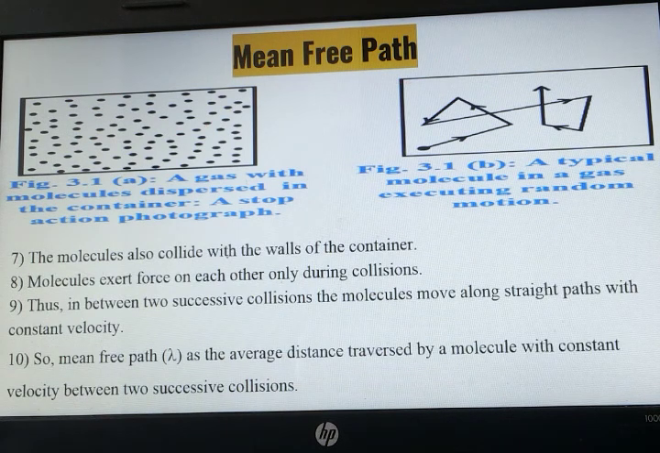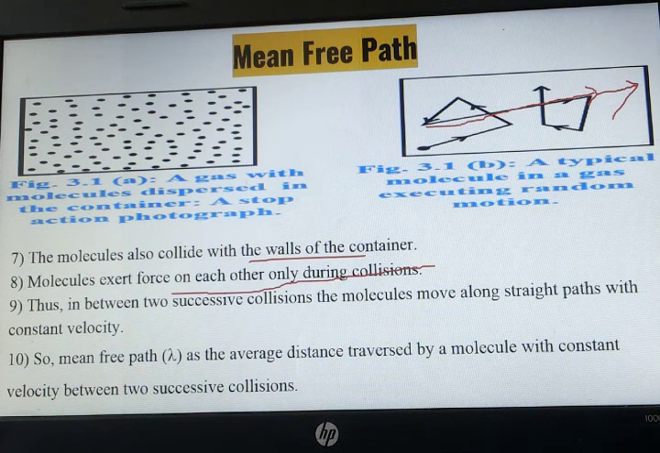The molecules collide with the wall of the container. It is not that molecules will collide with another molecule only; they can collide with the wall of the container as well. Molecules exert force on each other only during collision.